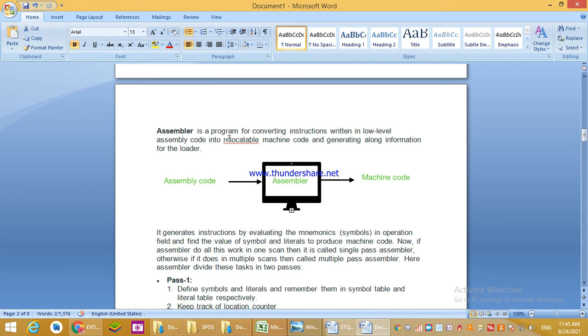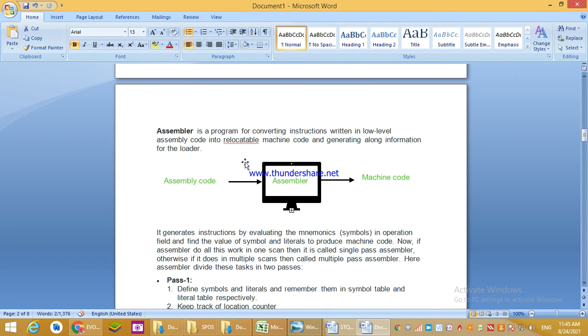Relocatable means we can locate that machine code on different platforms. Suppose we locate that code in main memory, which is RAM, or in secondary memory, right? So relocation is possible.